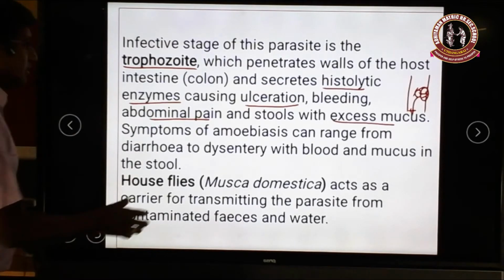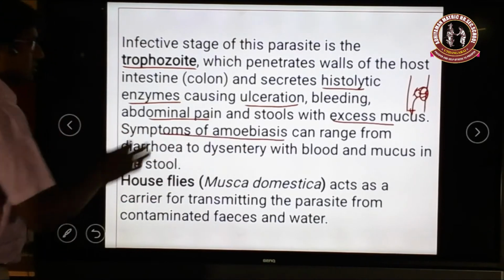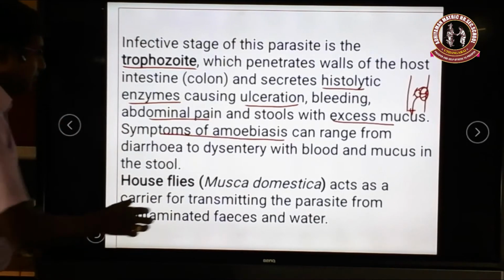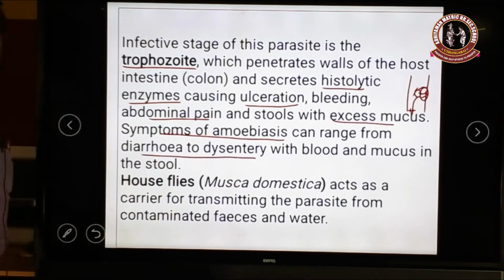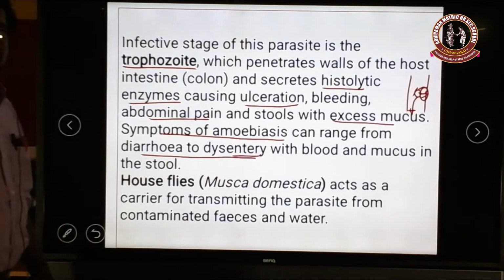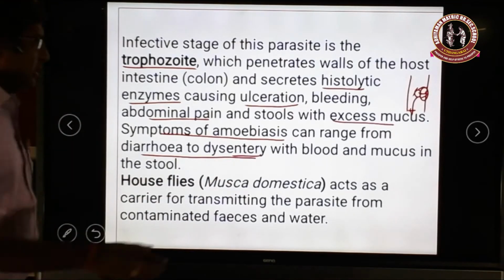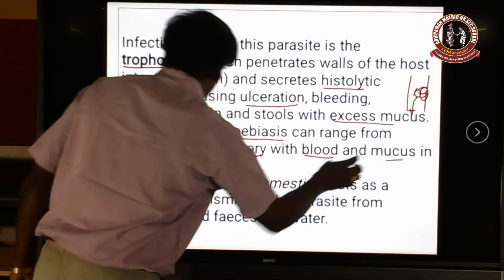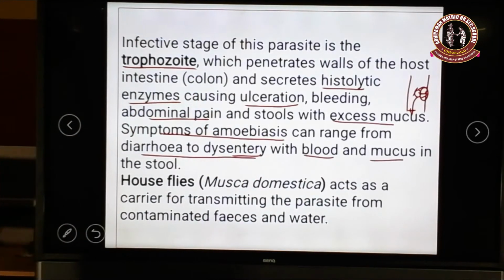Then the symptoms of this amoebiasis can range from diarrhea to dysentery. Diarrhea means watery stool going outside, and dysentery is somewhat concentrated stool. Along with the dysentery, blood and mucus come out with the fecal matter.